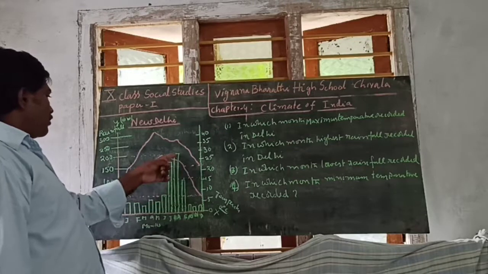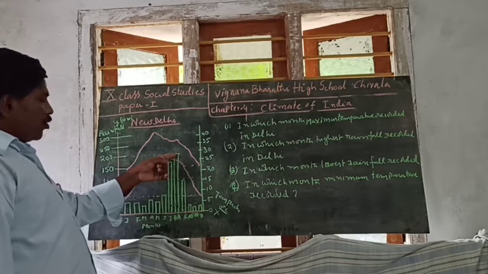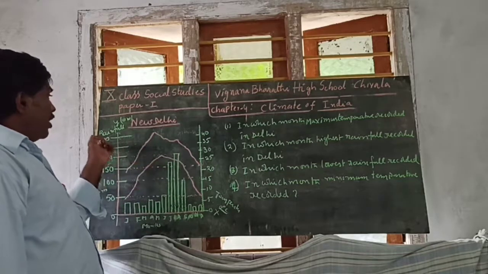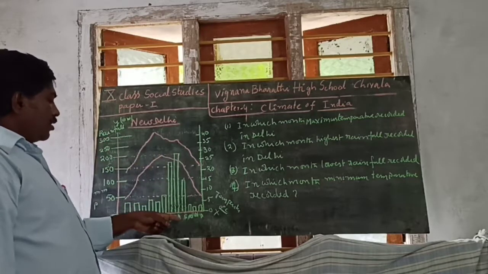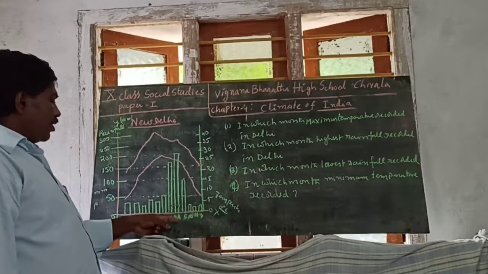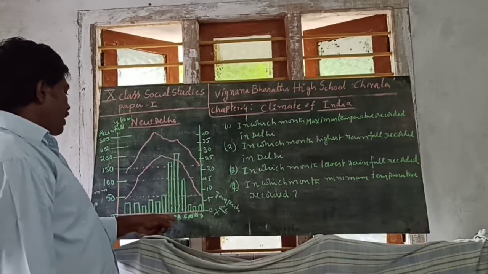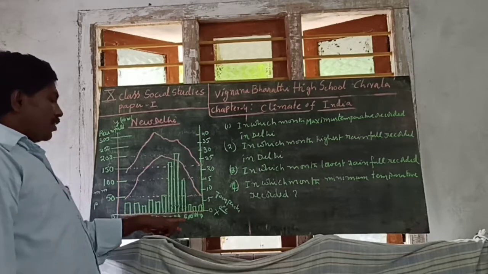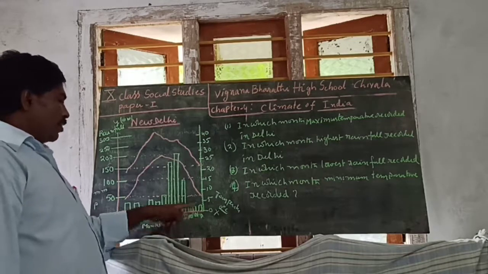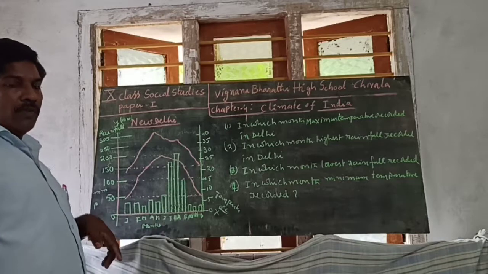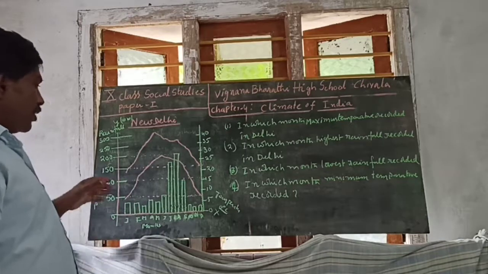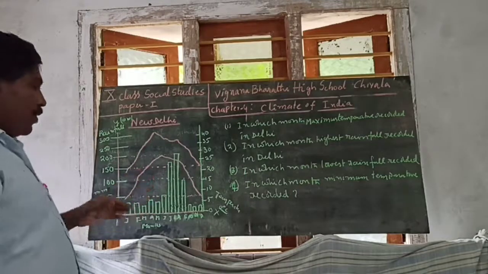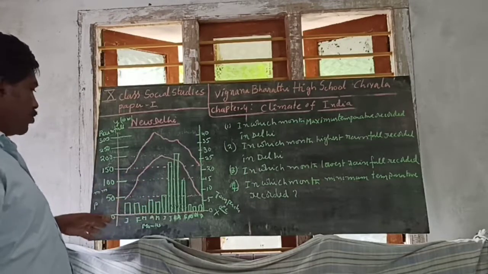In August month nearly 200 millimeters of rainfall happened in New Delhi. Later, after June, July, August, September nearly 100 millimeters. October, November, December, only below 50 millimeters of rainfall. This is about rainfall.